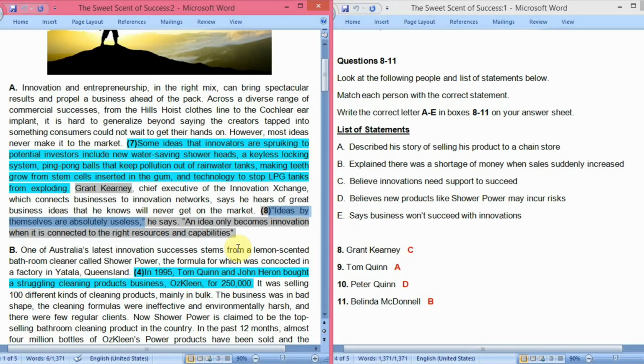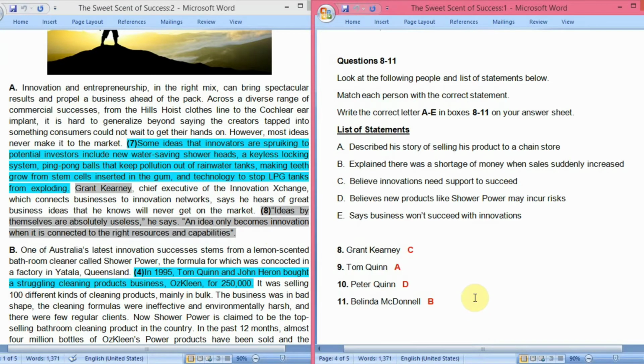So if someone has an idea, it is absolutely useless, he says. This "he" refers to Grant Kearney, because they were talking about Grant Kearney here. An idea only becomes innovation when it is connected to the right resources and capabilities. So an idea, when it is by itself, is useless, but when it has support, when it is connected to the right resources and capabilities, only then does it become an innovation. So innovation will be successful when it has some kind of support. So definitely the answer is C for this eighth question, Grant Kearney.